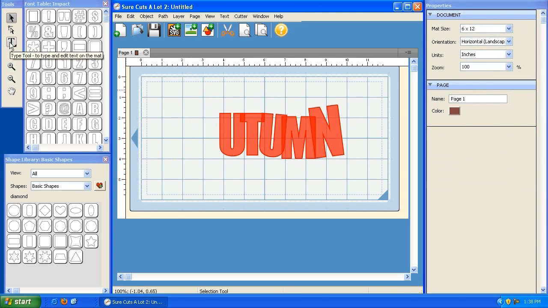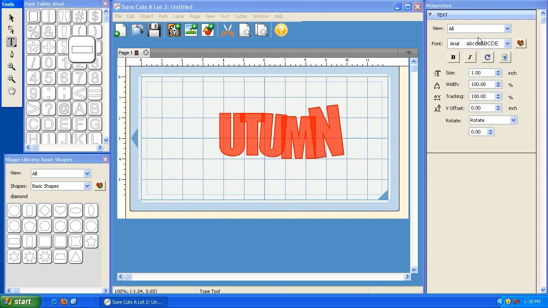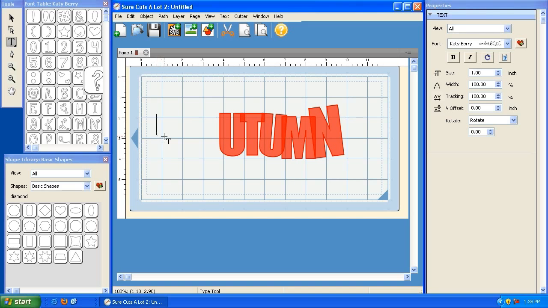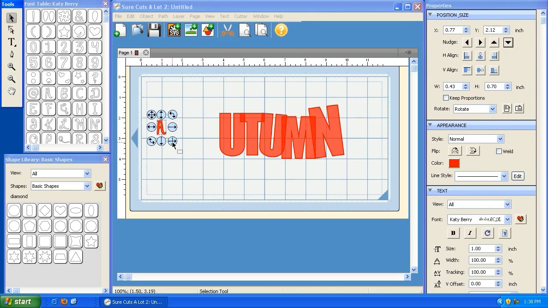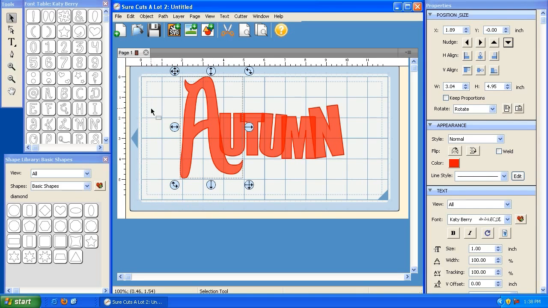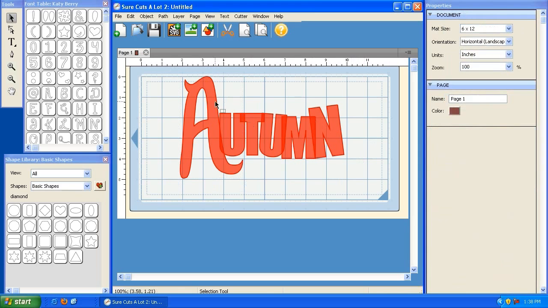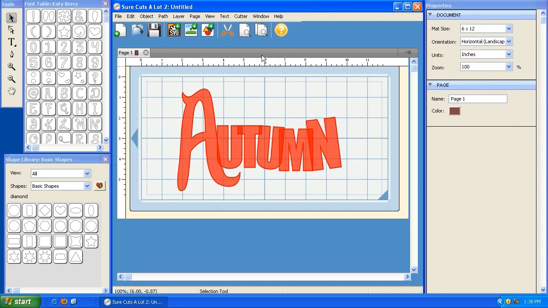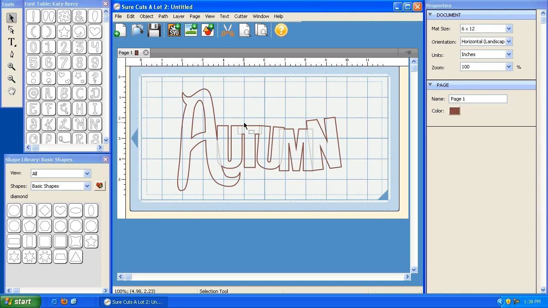I'm going to click on my type tool, select this font called Katy Berry, click on my mat and type the letter A. Okay, I'm going to grab my selection tool, make this really big, and overlap it like this. I'm going to make sure that I select Weld, and now I'm going to take this entire thing, bring it right in the middle, and check my preview here. Look at that, okay? That's going to cut all as one piece now.